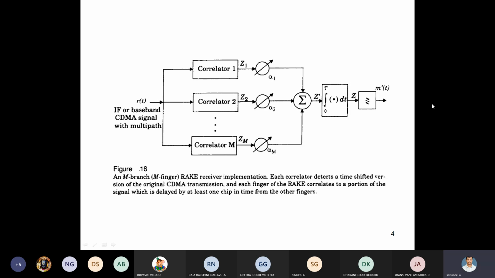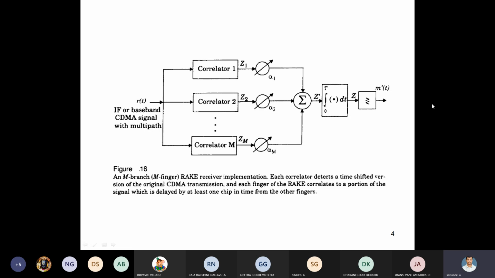Next, we have to check whether there is any phase change. That is alpha 1, alpha 2, up to alpha M. After all this, everything is summed together. Finally we get Z bar and integrate from 0 to T. After integrating, we check whether the output is more than the threshold value or less than the threshold value. That is an M-branch RAKE receiver implementation.